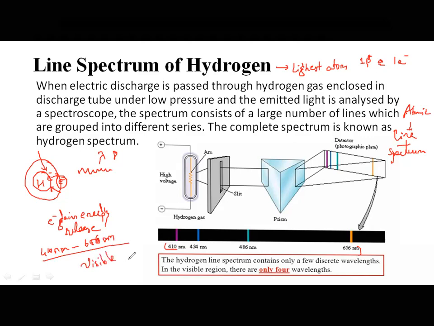So since it is in the visible range, the human eye could detect only these 4 lines. What if we don't know whether there are some lines falling in infrared radiation and some in ultraviolet, because besides the visible there are these two radiation regions? Only those that fell in the visible range were visible to the eyes. And those were the first set of rays which were visible, and those rays were called Balmer series, the first series which were detected.